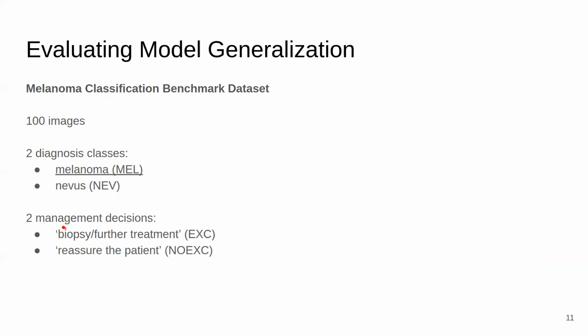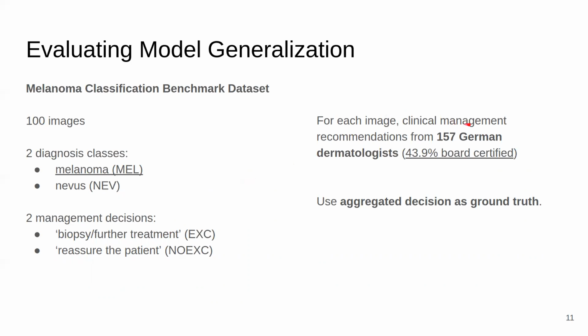And for each lesion, we have a management decision, that is whether the lesion should be biopsied or treated, or whether we should do nothing about this. But the interesting part about this dataset is that for each image, it has the clinical management recommendations from 157 dermatologists from Germany, around half of whom are board certified. And we use the aggregated opinions of dermatologists as the ground truth.